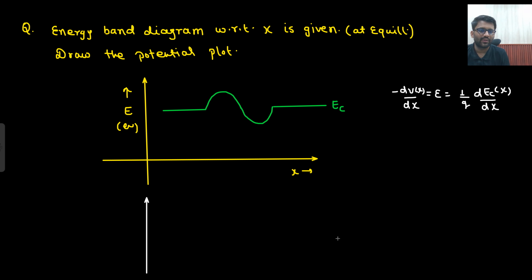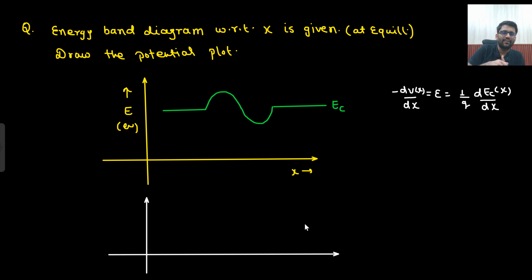Why so? Because whatever the structure of the conduction band you will see, the same structure you will see in the valence band, and the same in the intrinsic Fermi level as well. That's why they did not draw any other bands. And since it is at equilibrium, the Fermi energy level will have zero slope. So this kind of diagram we did not even see. You did not see, don't care. What you need to do, do you need to find any expression or anything like that? No. The only thing is you need to draw the graph.